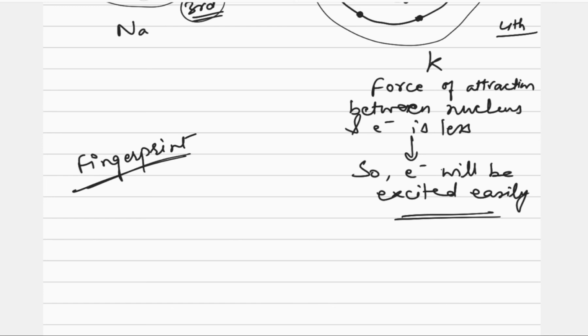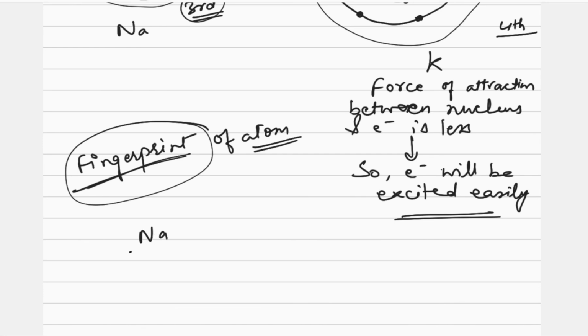Now the question comes, why is the spectrum considered the fingerprint of an atom? Because the spectrum is unique for each and every atom. No two elements can have the same spectra. Sodium spectra cannot be like potassium spectra. It is just like human fingerprints: the fingerprint of a person cannot match with that of another person.